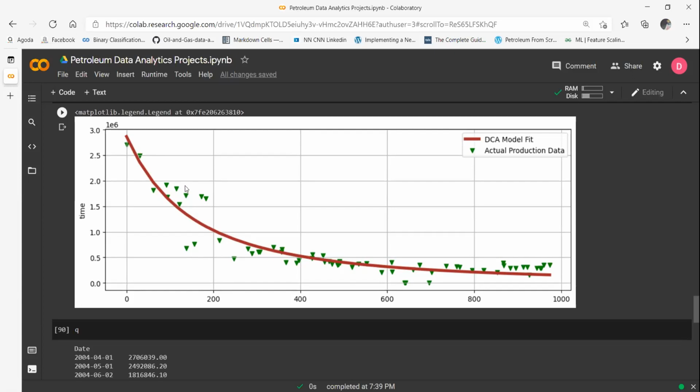Now, since we have found out the best model, we can extend this line, and we can extend to the time that the model has never seen. And that's what we call production forecasting. And at any time, suppose I'm standing at 400 day, the definition of reserves is the area under the curve.